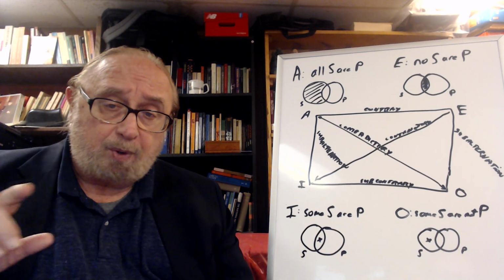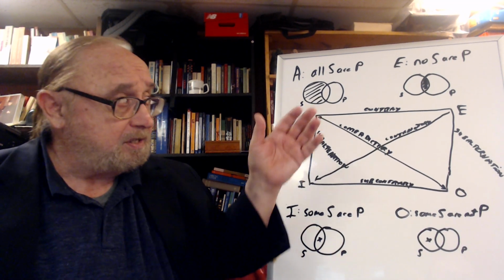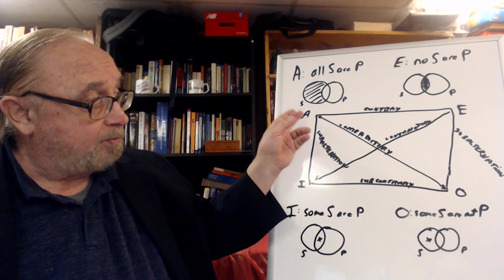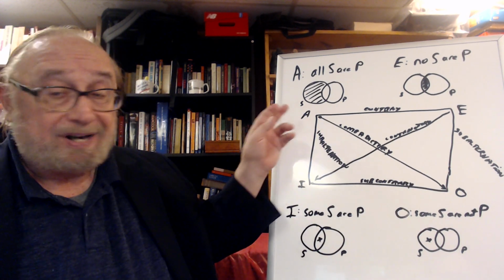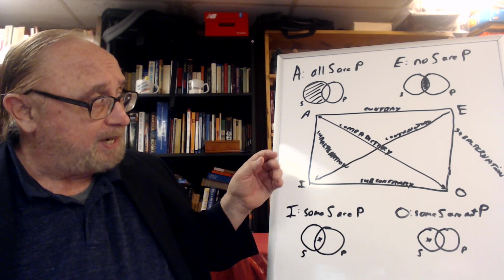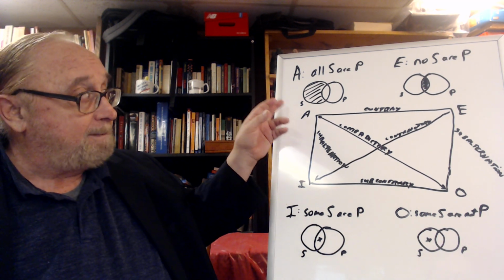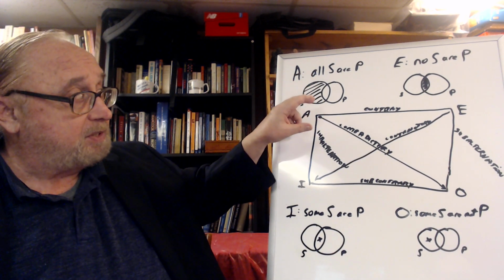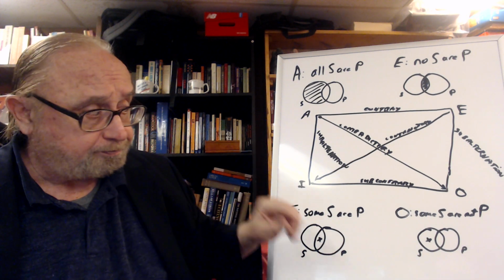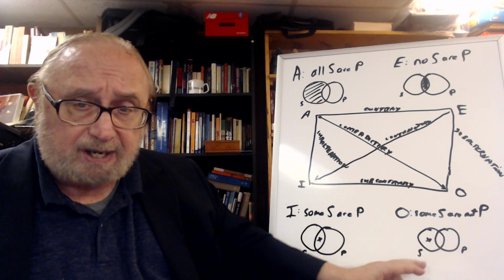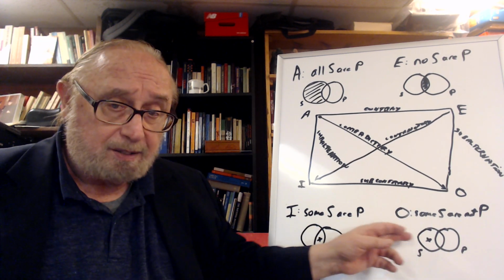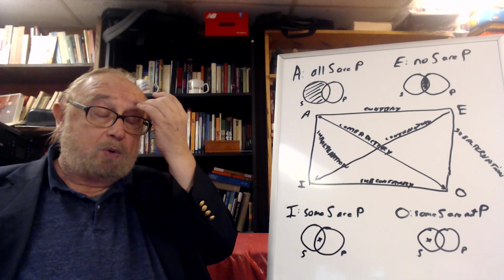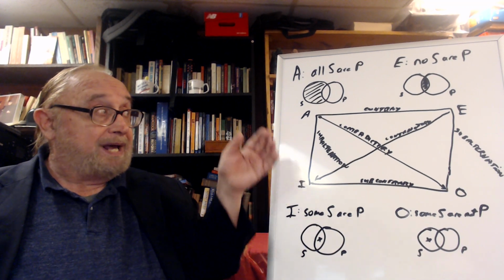However, both the traditional viewpoint and the modern standpoint agree that the corners here are contradictory. If you say all men are mortal, you're saying that all the S are in the P circle, whereas this O says that there are some things which are not in the P circle. So there are some men who are not mortal. That is a logical contradiction.